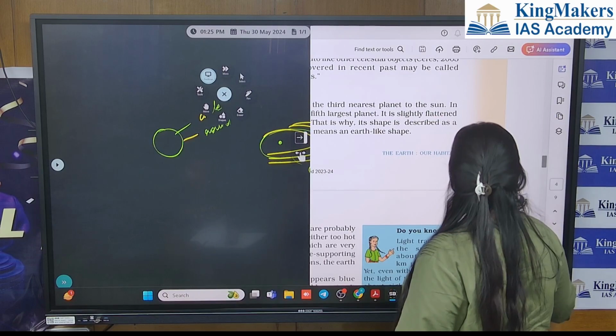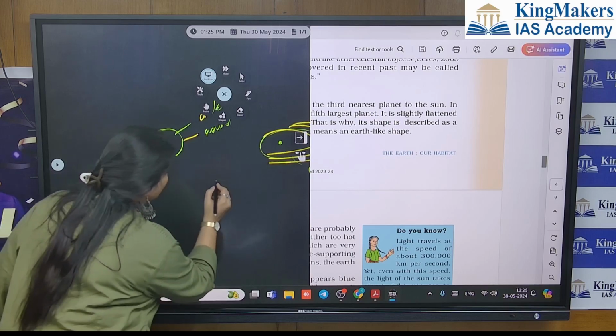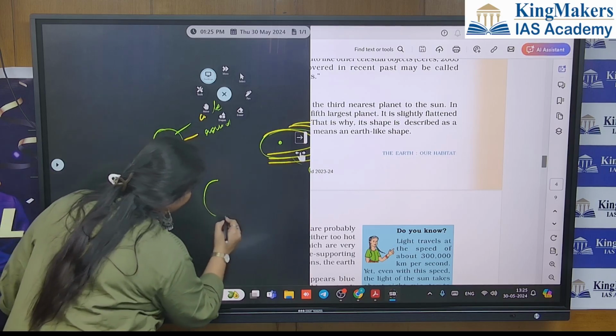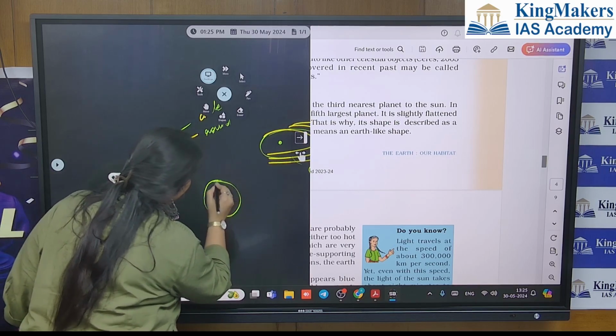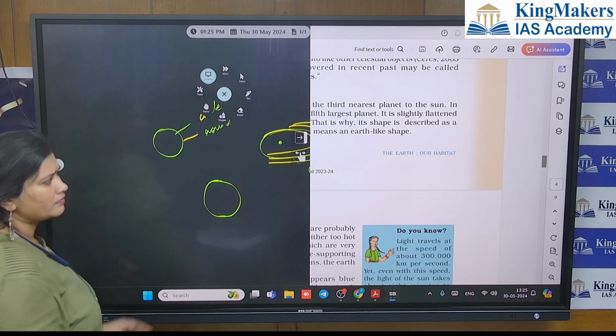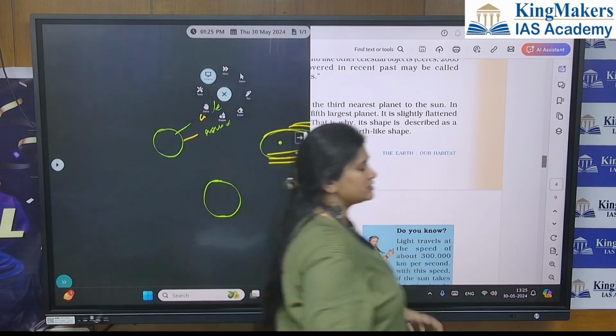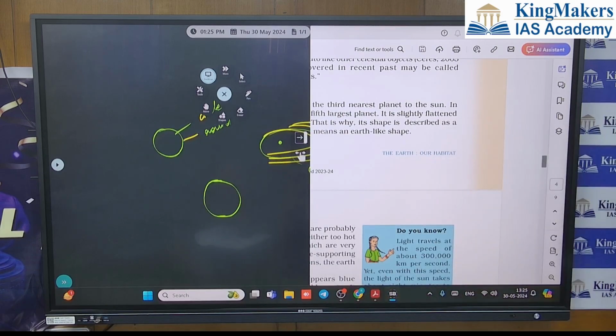It is like geoid shape. Little bit of flatness is there from the northern and southern side. This shape is described as geoid. Geoid means an earth-like shape.